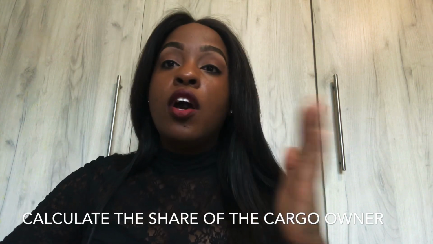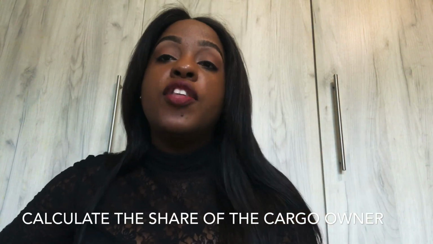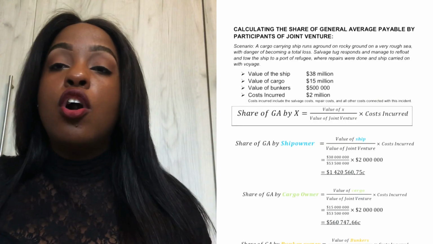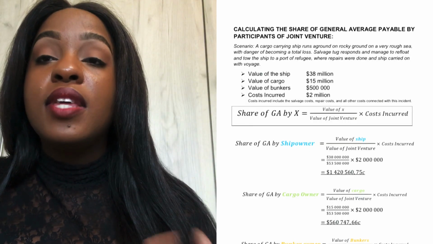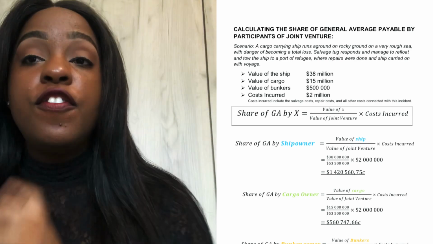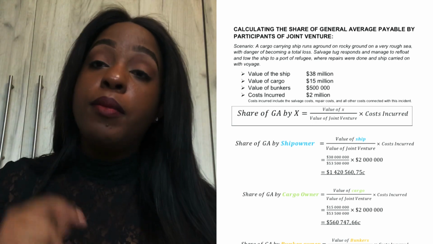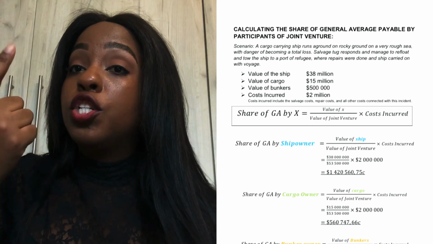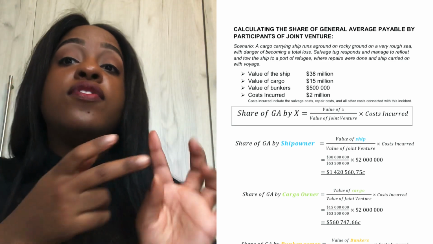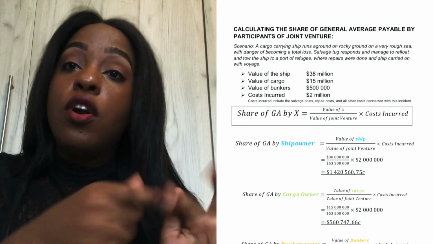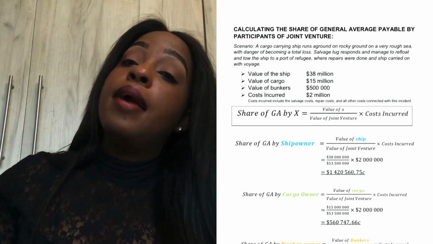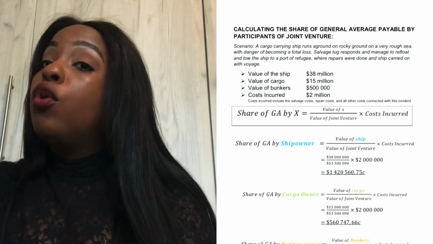All right, so if they're asking calculate the share of the cargo owner, the value of the cargo is 15 million. So the X will then be the value of cargo, which is 15 million, over joint venture. Remember I told you joint venture is bunker owner, ship owner, and cargo owner. You will then have to add all those three amounts together: the value of the ship, the value of the cargo, and the value of the bunkers. Then you say times cost incurred. So you'll put 2 million over 1.